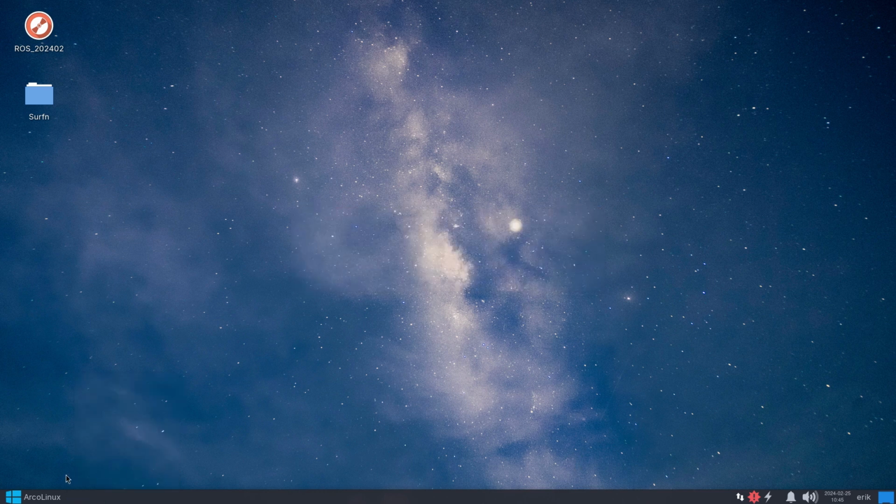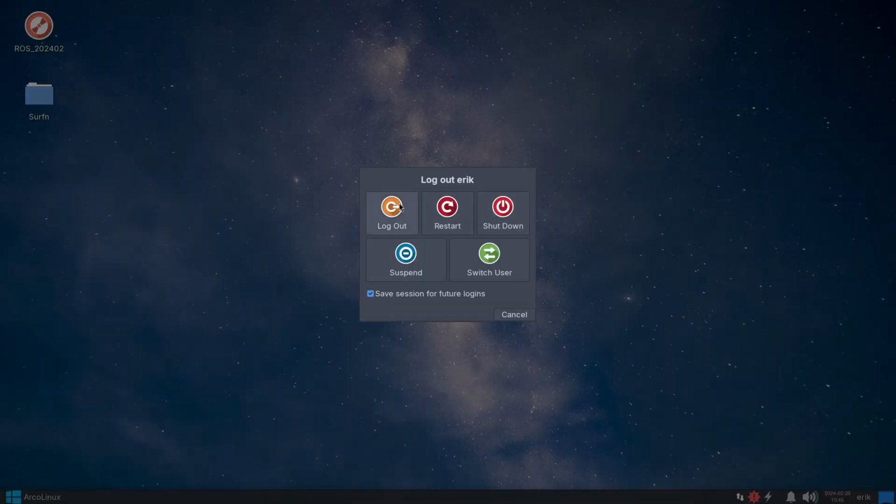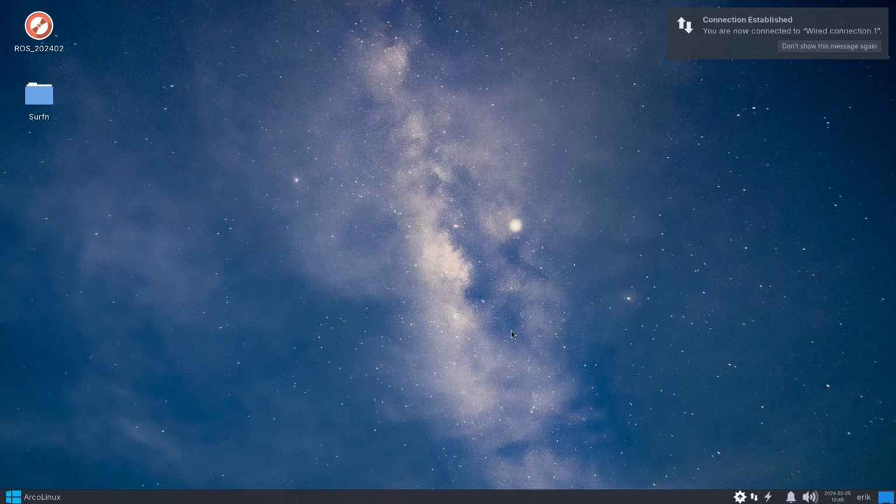Playing with settings. It's still good, I think. But there is something we should do, and that is log out. Certainly with Plasma, right? Always let it apply, and all the icons, those down here as well, need to be applied. And here is ROS. ROS is unmounted.